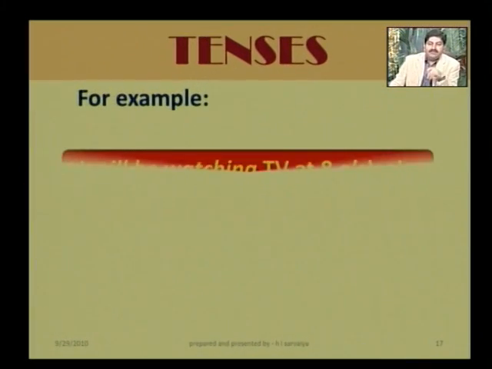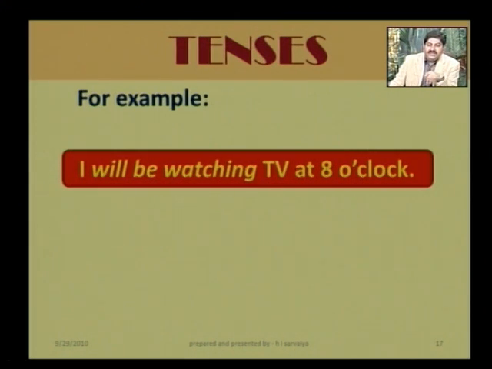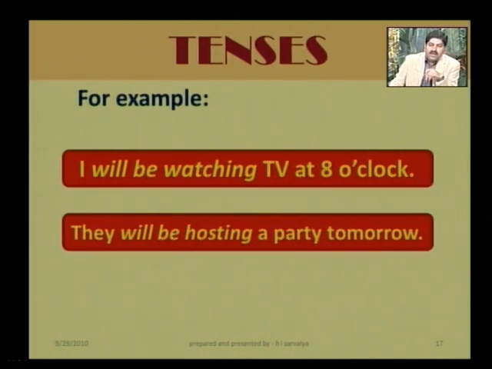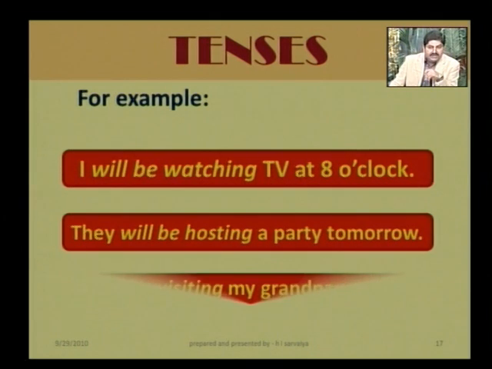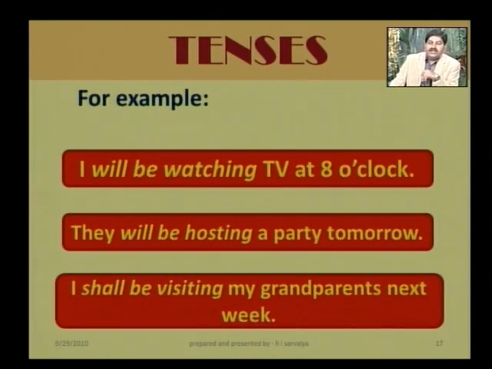Now see the examples. I'll be watching TV at 8 o'clock. They'll be hosting a party tomorrow. I shall be visiting my grandparents next week. Structure જોઈ લેજો ધ્યાનથી. Subject plus will or shall plus be plus verb ing plus object. Look at the structure in the slide.